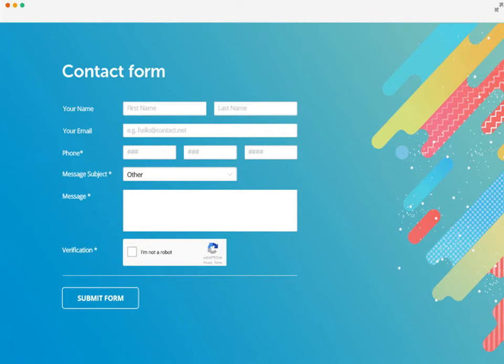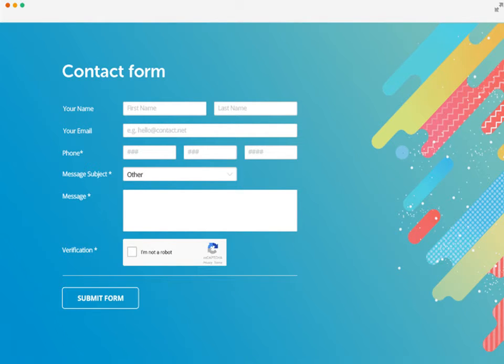Now these forms can also include labels and buttons. Labels, like if it is written your name, your email, phone, these texts are known as labels, which indicate the meaning of the text box, that is, what type of data should be entered into the particular area.